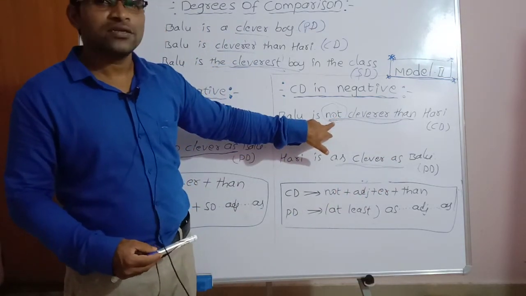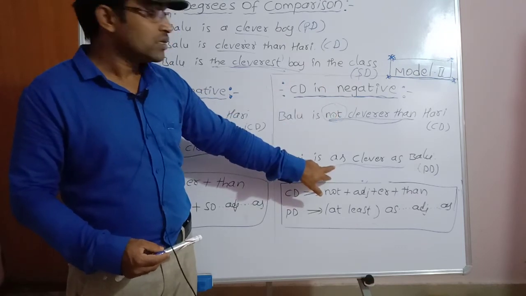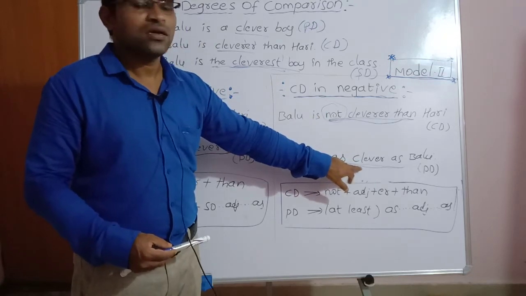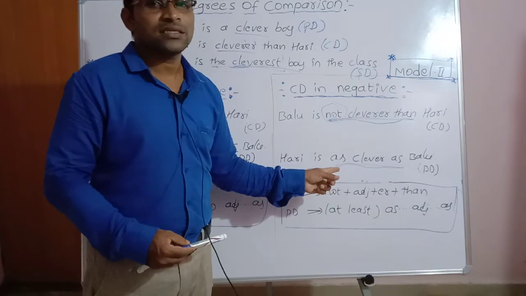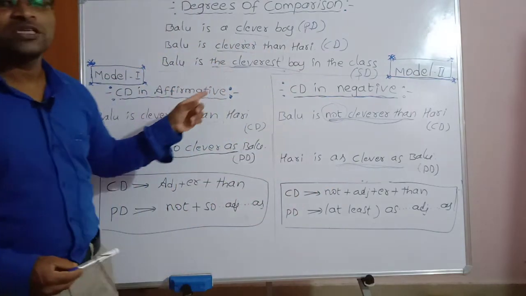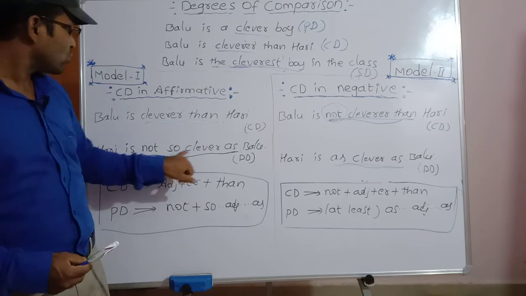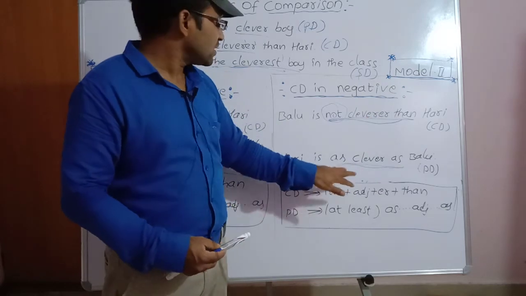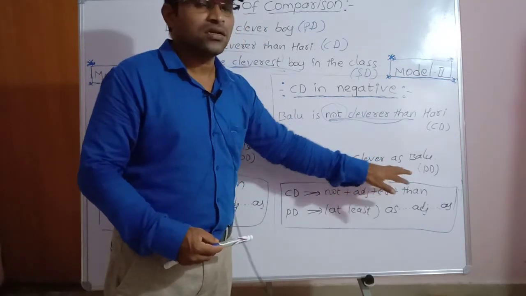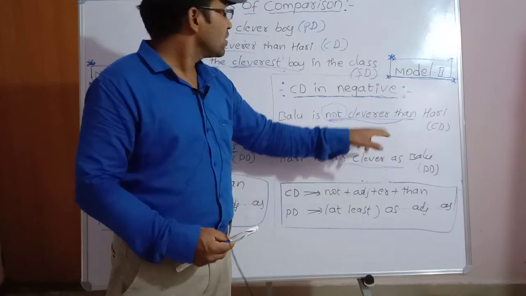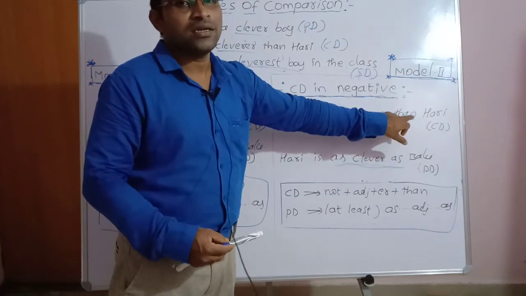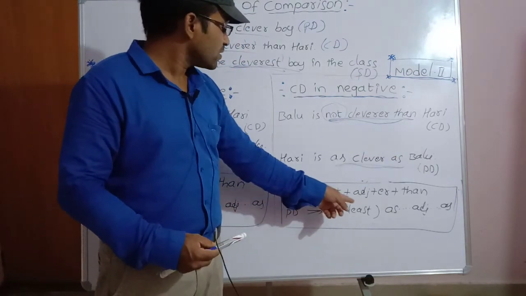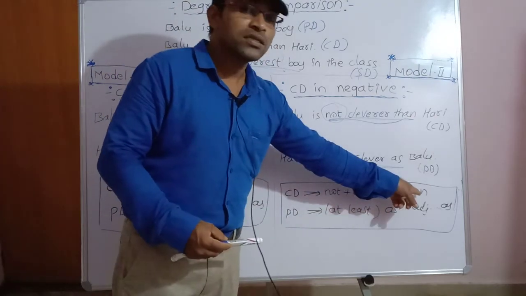Here not is there. We remove the not in the positive degree. Adjective is changed to clever. Here we use as. When the positive degree is in negative, we use so as. When the positive degree is in affirmative sentence, use as. The adjective is placed between as. Omit than. Structure: not plus adjective plus er plus than.